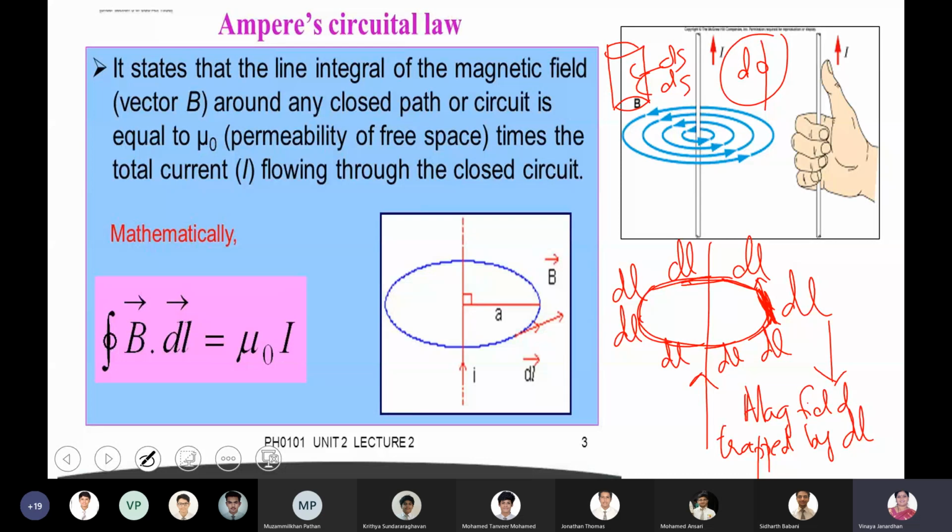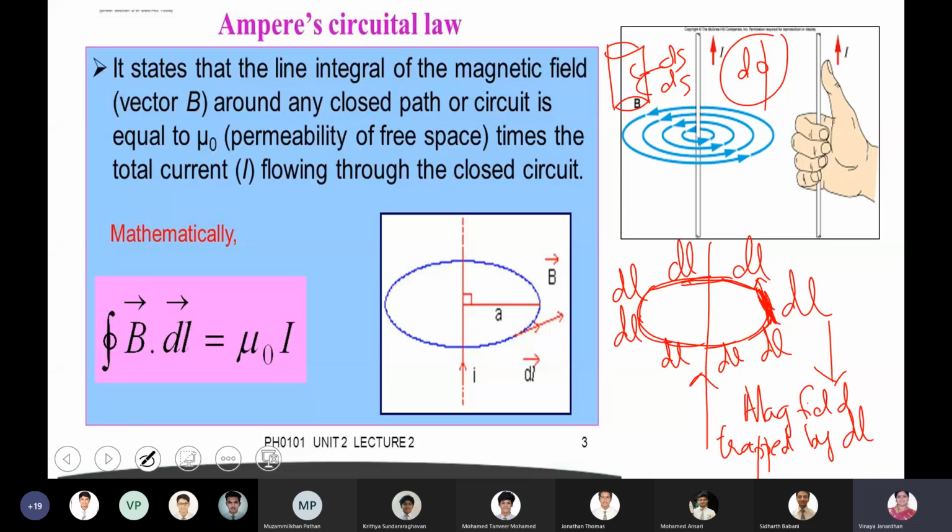The entire length of the loop you are dividing into hundreds of smaller elements dl. If dl is of very small magnitude, then the direction of dl at each and every point will be tangential. So your aim is to find the amount of magnetic field that is trapped, because the current carrying conductor is producing a magnetic field.